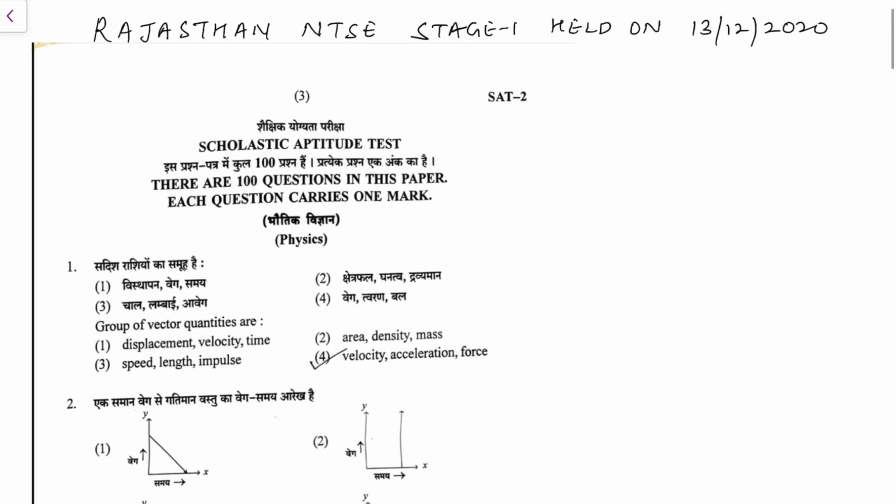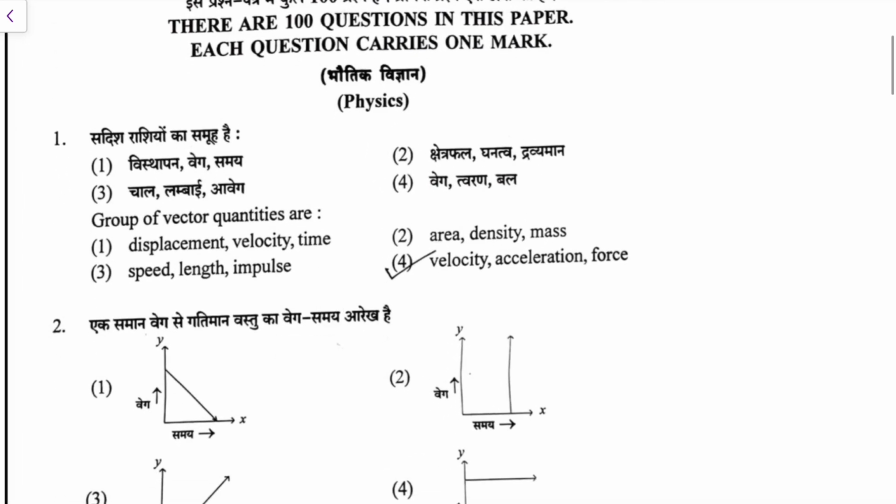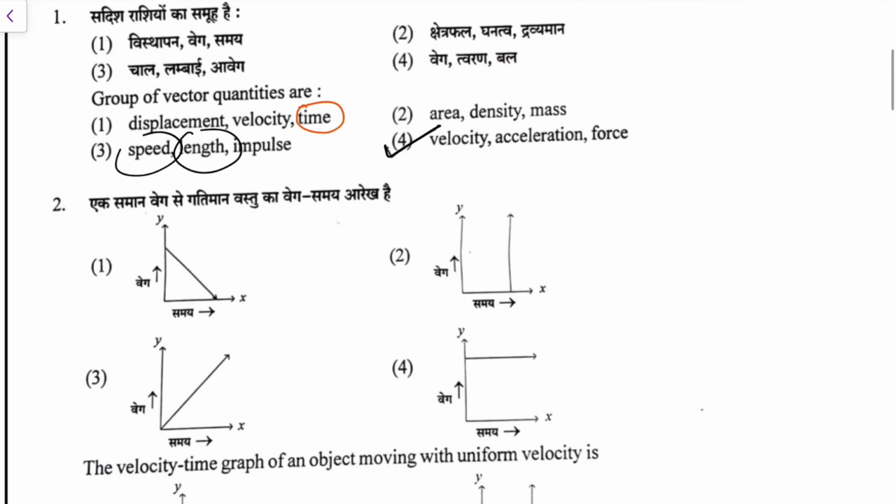So देखिए, first question says group of vector quantities. Which of these are a group of vector quantity? Displacement, velocity, time. You know, time is not a vector. Area, density, mass. Area is not a vector, and density, mass are definitely not vectors. Speed, length, impulse. Again, length is the problem here, and speed is the problem here. So first three options are definitely wrong. So what you have: velocity, acceleration, and force. Yes, velocity is a vector, acceleration is a vector, and force is also a vector.